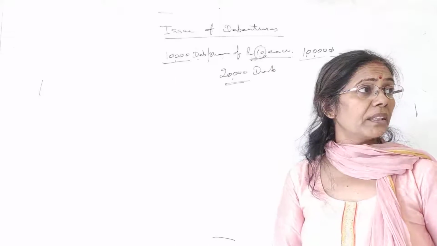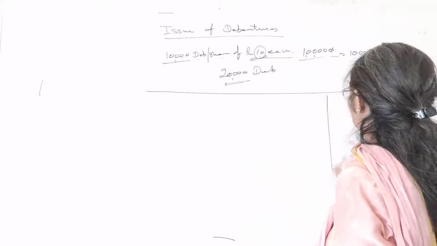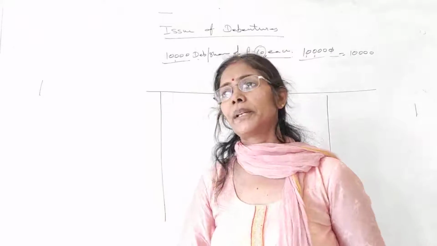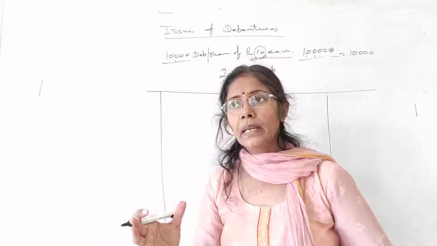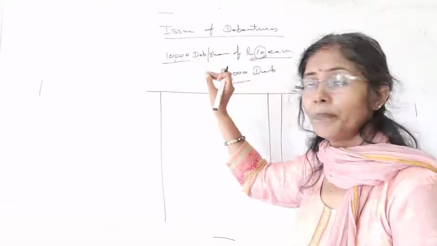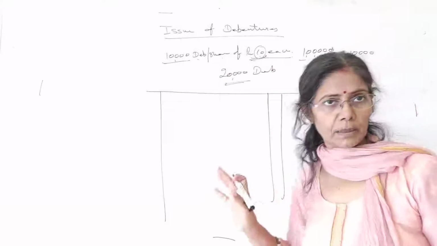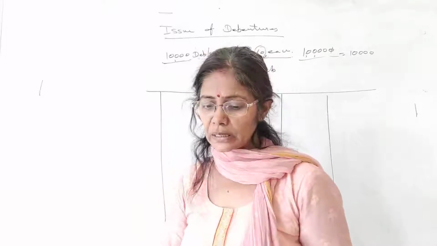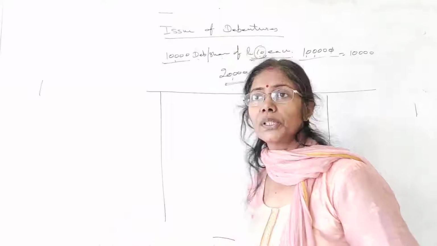The first important thing, students, you have to do everything under the format. Which format? Journal wala format. You have to prepare the format of the journal, then you will start doing. Okay, and you will mention on the top Journal of ASPI Company Limited. Okay, and as date, particulars, LF, debit amount and credit amount, everything you have to mention. And if you have a date, as in this question they have given that 1st April 2020.